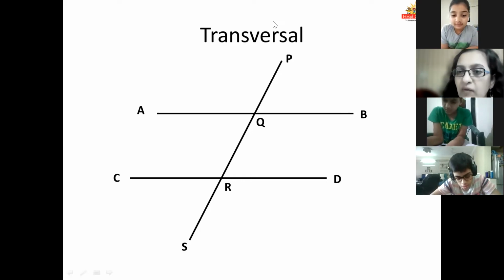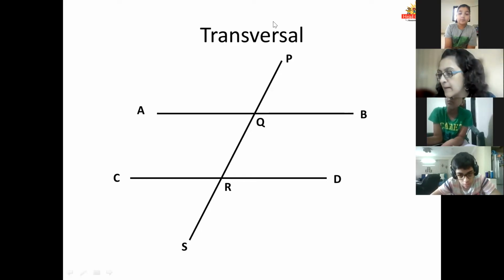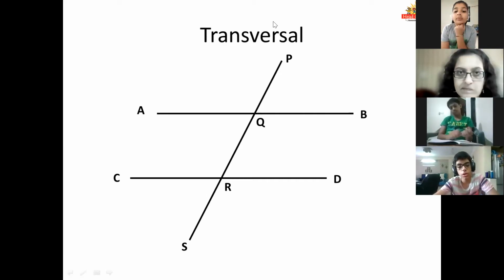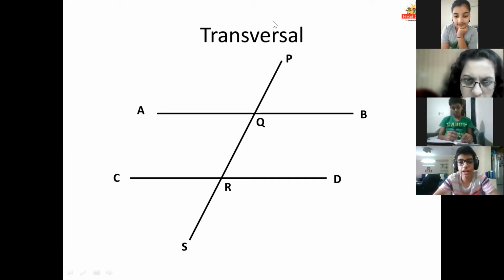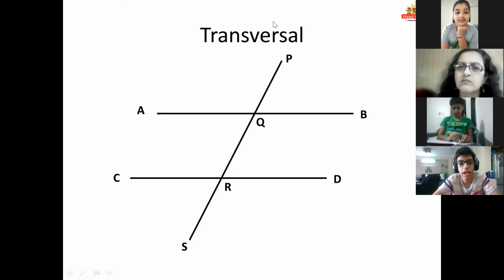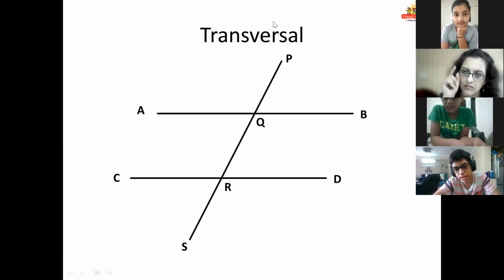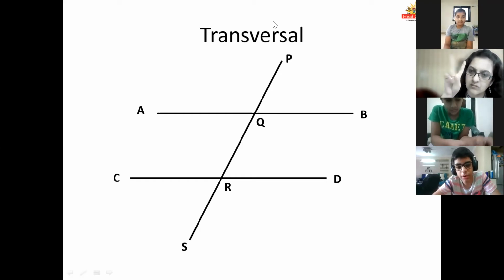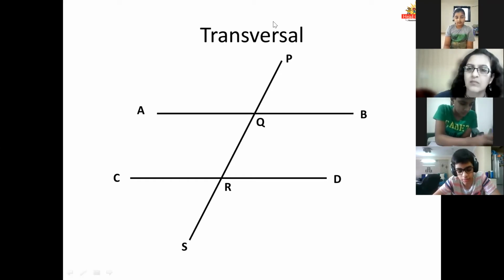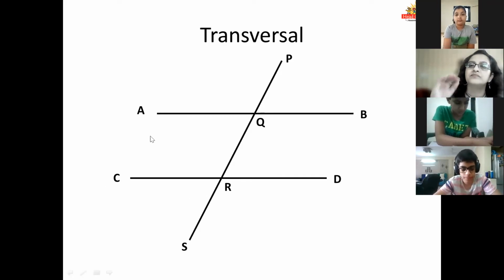Thank you. Ranveer, please read this diagram for me. Two parallel lines AB and CD intersected by a transversal PS at distinct points Q and R. Okay, thank you. Pranav, please read this for me.